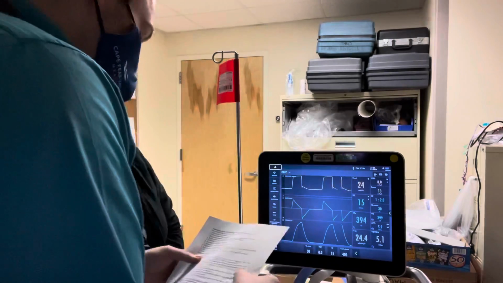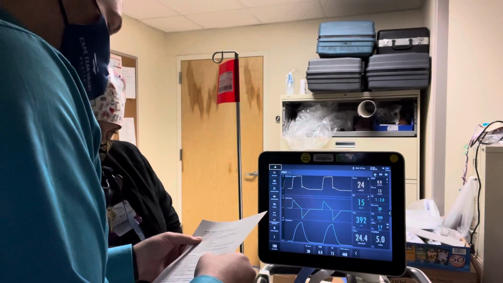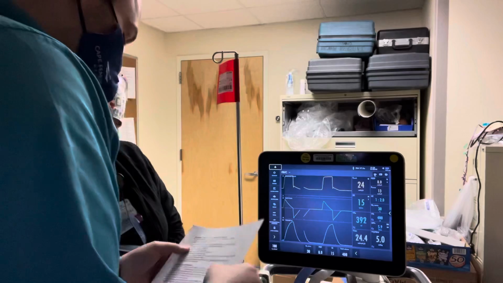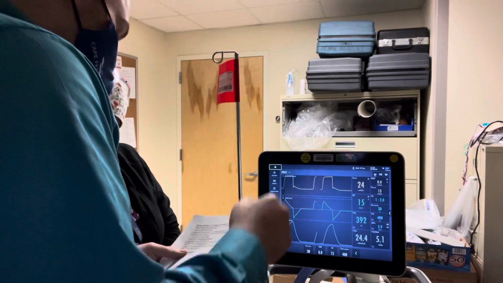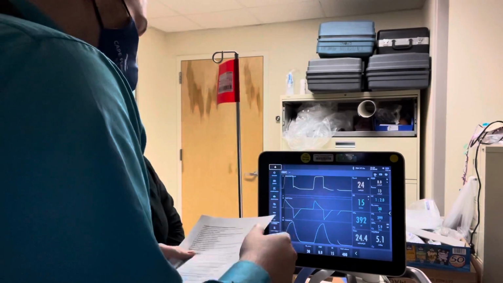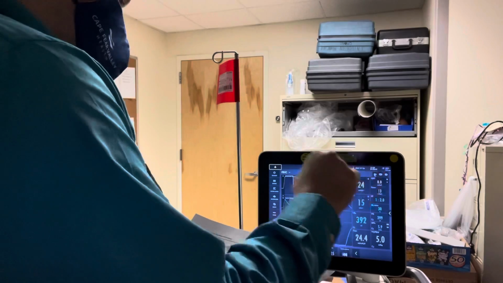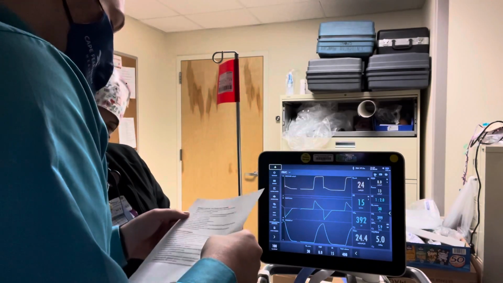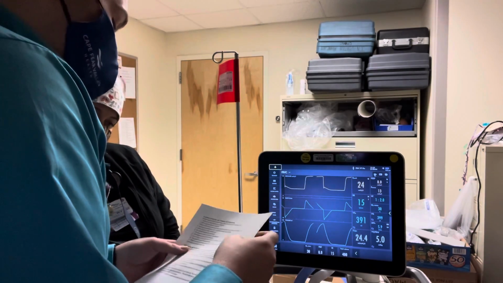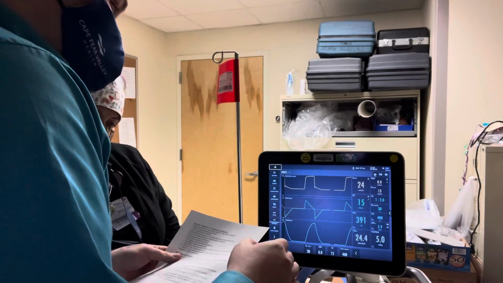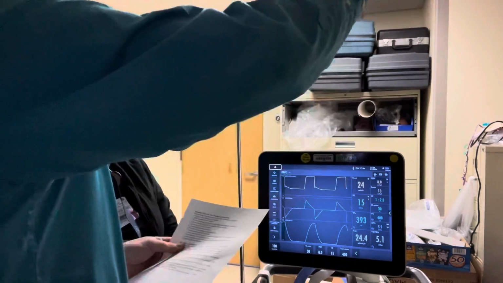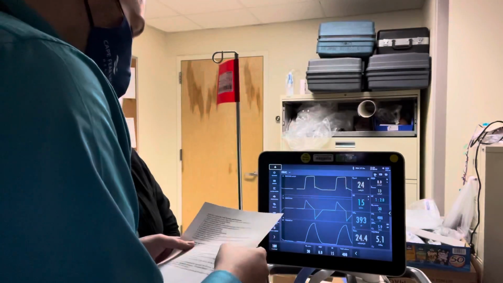They're on PRVC here. The PEEP cannot be greater than 10, and his PEEP is at 8. The patient cannot have a raised ICP or recorded ICP greater than 20, and he does not. This patient is fine. He has no head trauma. A patient cannot be going through active myocardial infarction or have any unstable cardiac arrhythmias. He's fine. His heart rate's 90 on the monitor. We're good to go there.